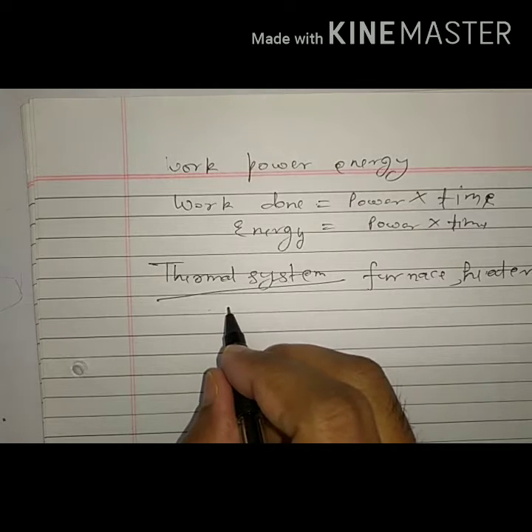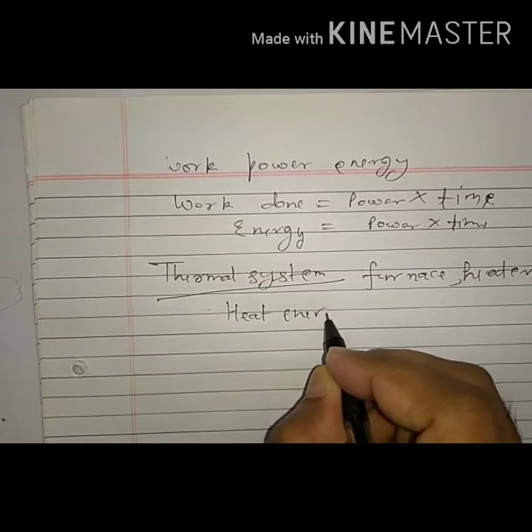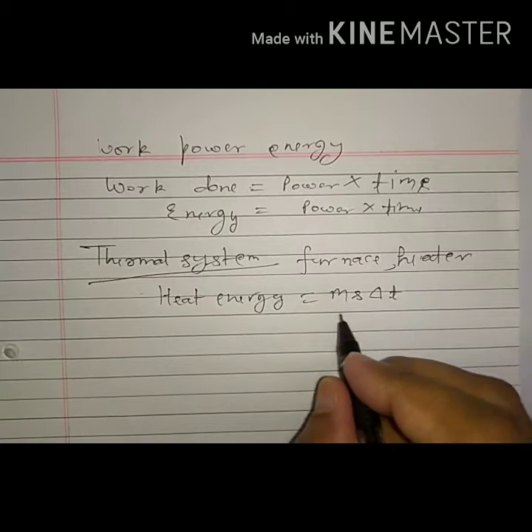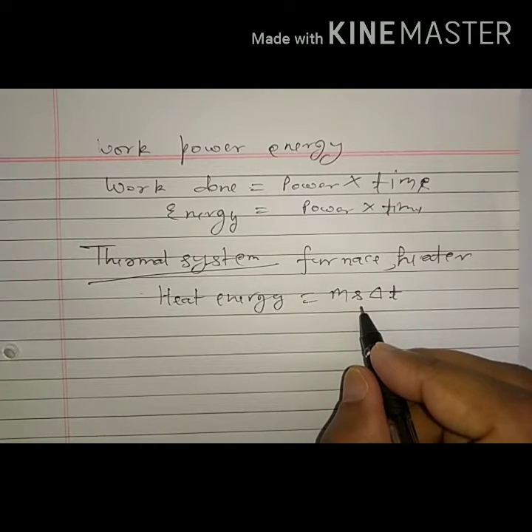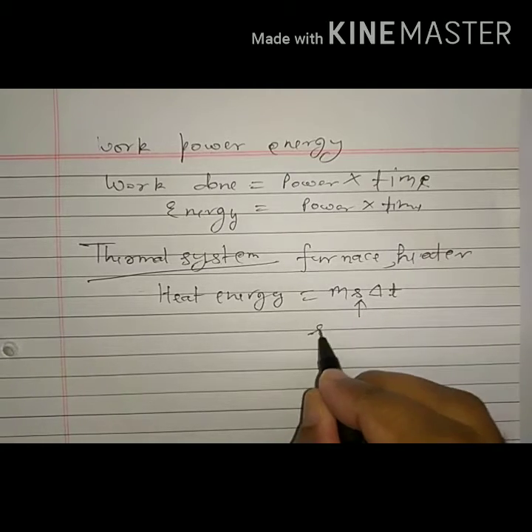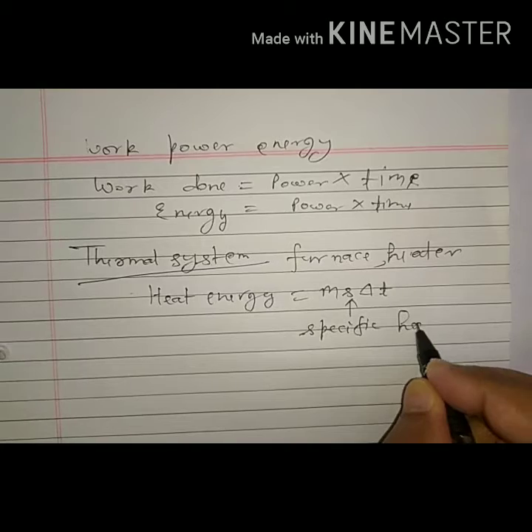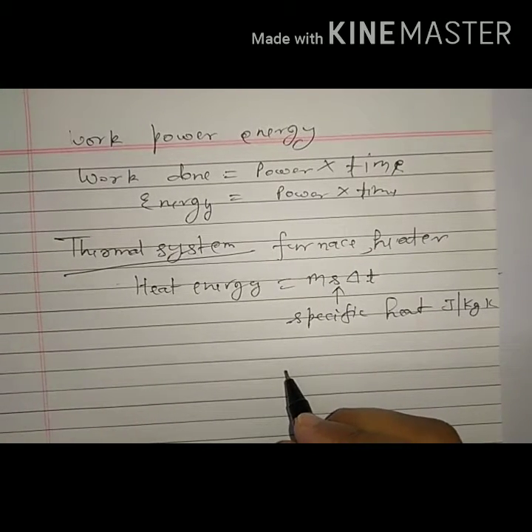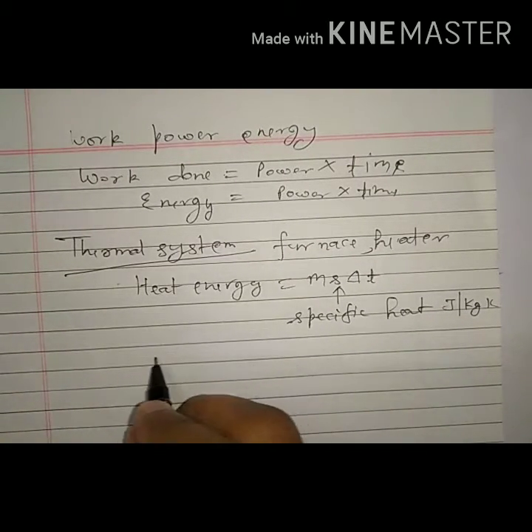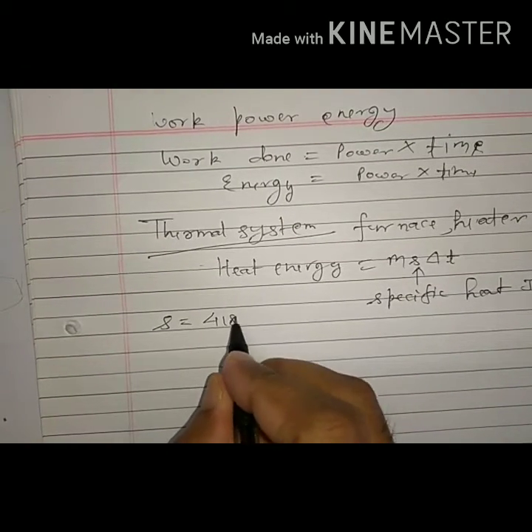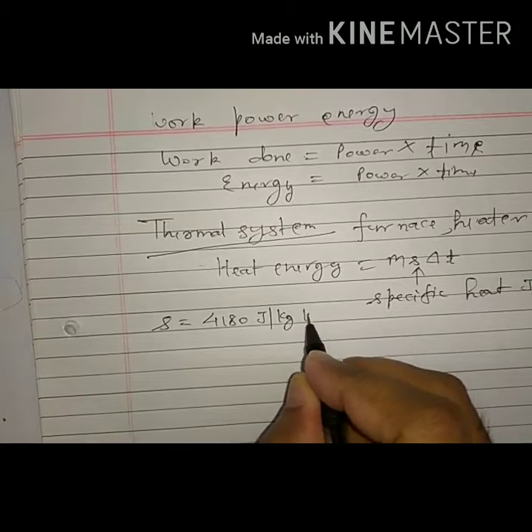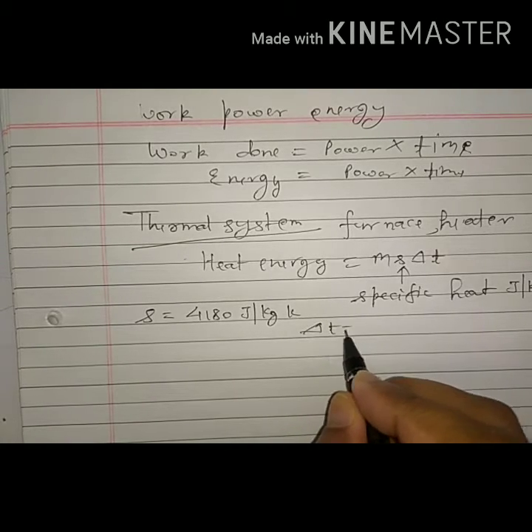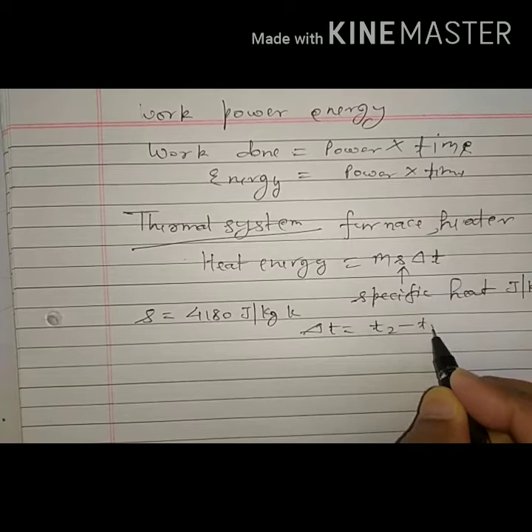Heat energy or sensible energy is given as m s delta T, where m is mass, s is specific heat measured in joule per kg per degree Kelvin, and for water s value is 4180 joule per kg per degree Kelvin, and delta T is temperature rise. It is temperature difference only, right? T2 minus T1.